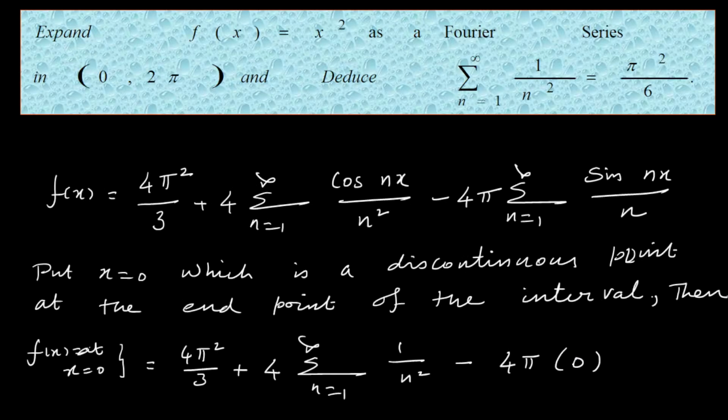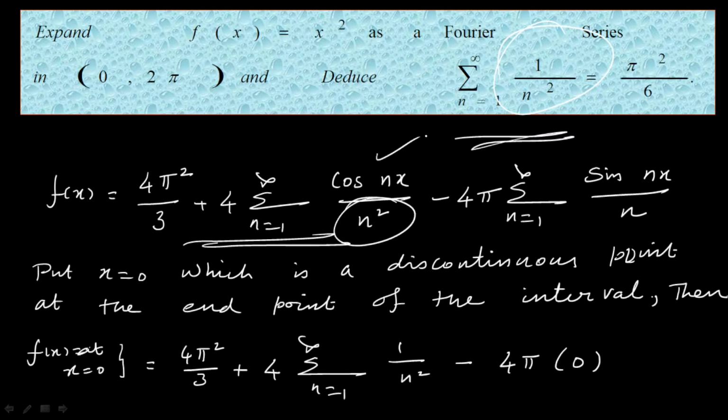Now let me move into the deduction part. In this part we have to deduce the series sigma n varies from 1 to infinity, 1 over n square, is equal to pi square by 6. This is what we are going to deduce. Look at this general form we have just now derived for the given function f of x equal to x square. In the deduction part, the series has the denominator n square, so we have to deduce the cosine series.